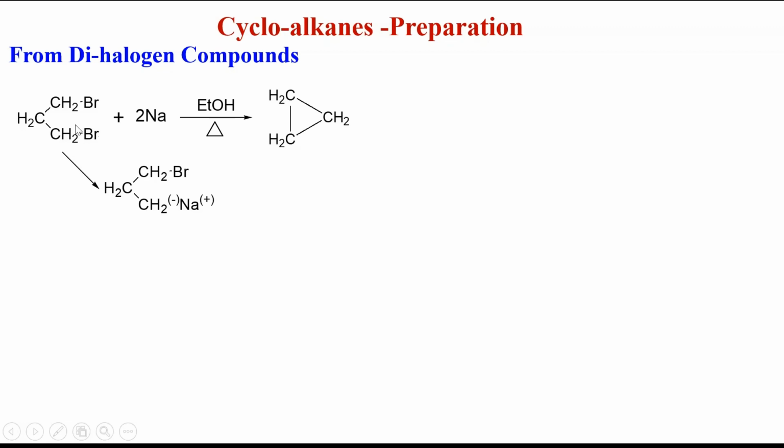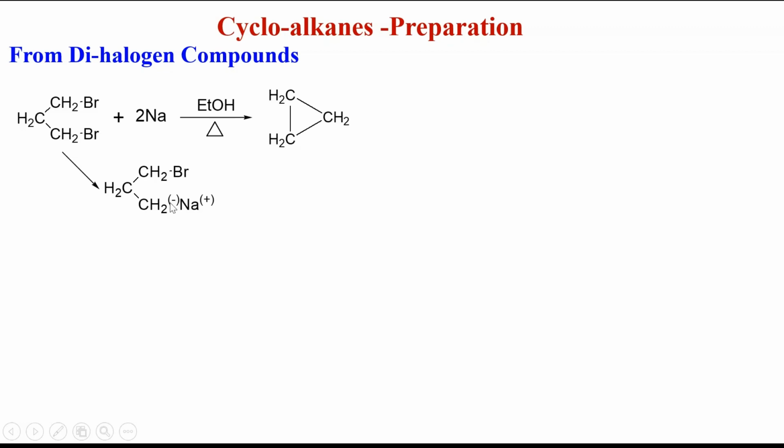And here CH2 combines with another molecule of sodium and I'll get the corresponding organometallic compound, the sodium salt of the propyl bromide. When it is combined with sodium, a metal that is more electropositive than carbon, it donates the electrons to carbon and makes this carbon electron rich. Hence, this is a carbanion.